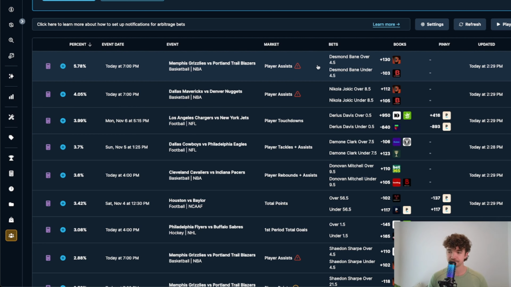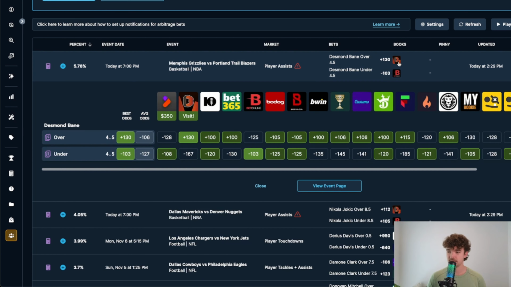And so that's where we have this kind of difference in odds and where we can find the arbitrage between the two. So as an example, let's look at this one, this Desmond Bain play. It's a 5.7% ARB, so definitely really solid. And what we see here is two things, right? So we can see that on BetAno, we're going to be taking the over because BetAno has the over at plus 130.